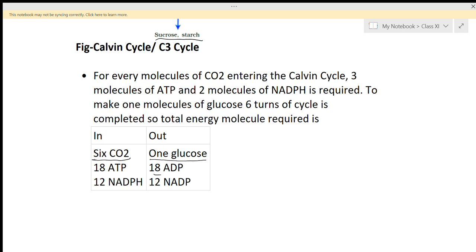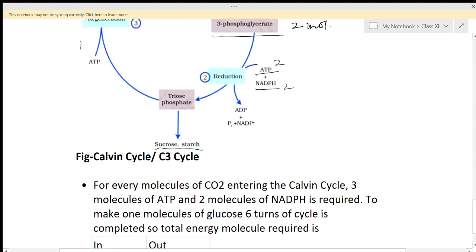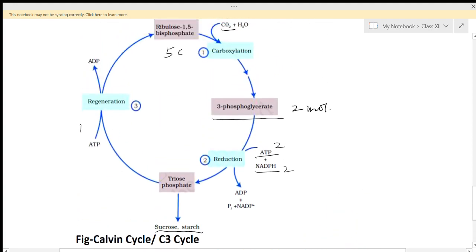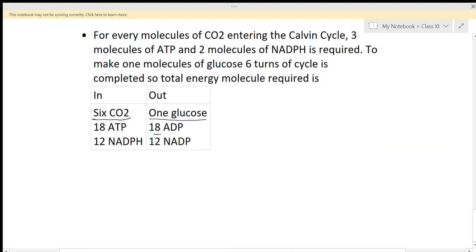Okay, so in this way, this Calvin cycle is completed, and this is an important topic of plant physiology. In plant physiology, this Calvin cycle is a very important topic. We revise these topics.